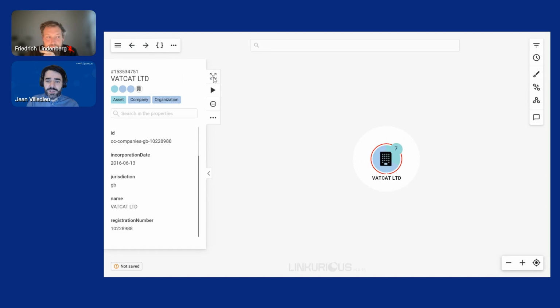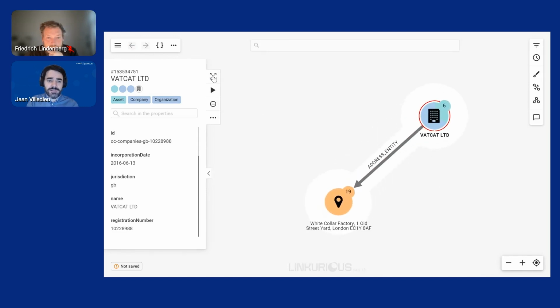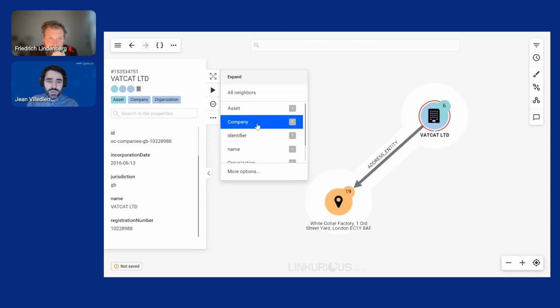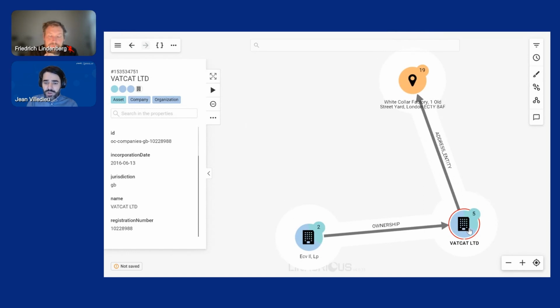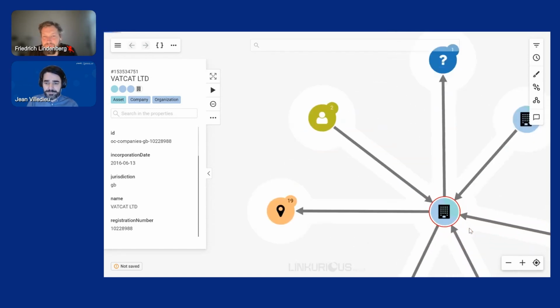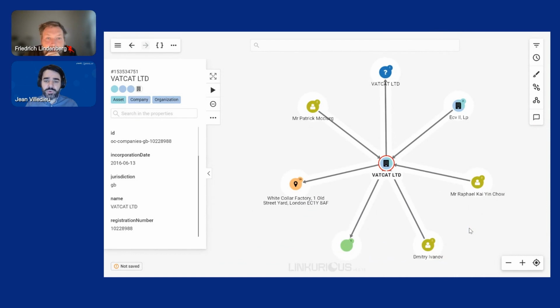I can be more fine-grained in my exploration of the data. Maybe I just want to look up the address, or maybe I want to look up the other companies that are connected to Vatcat Ltd. It's fairly easy to do this sort of thing. I can also manually explore the graph.